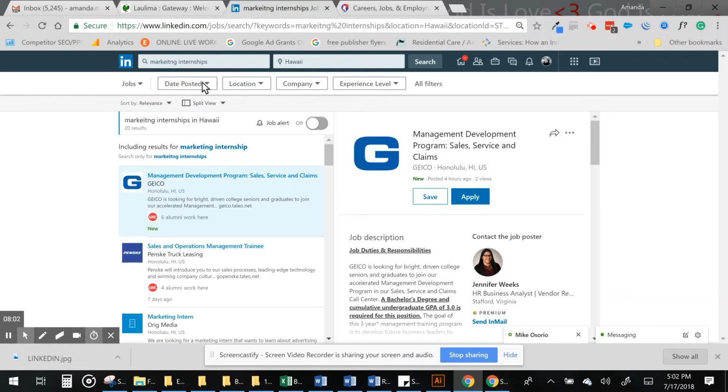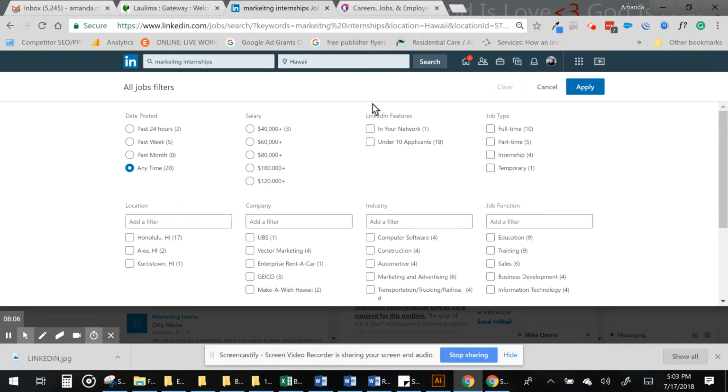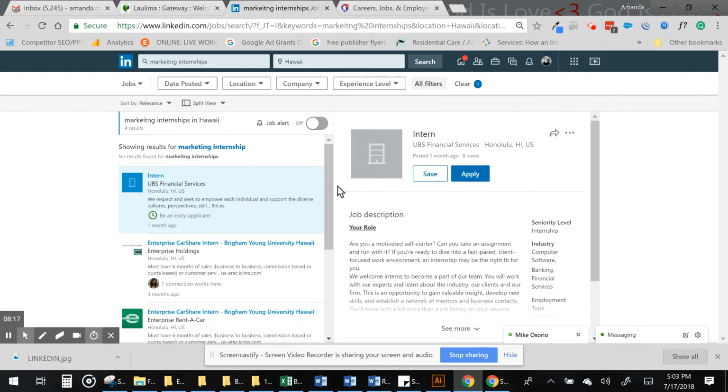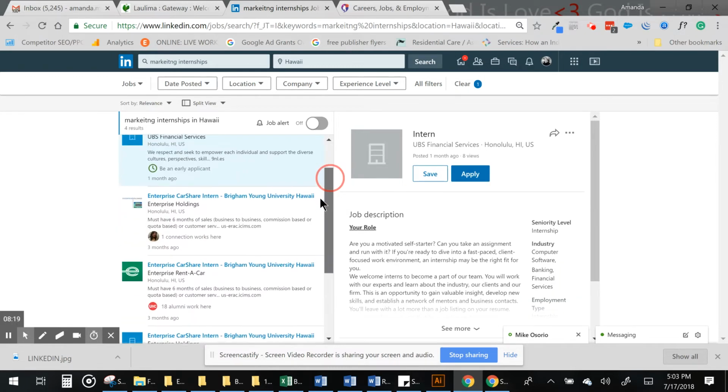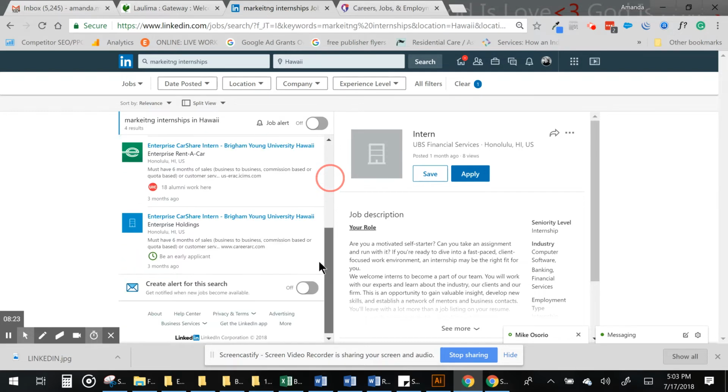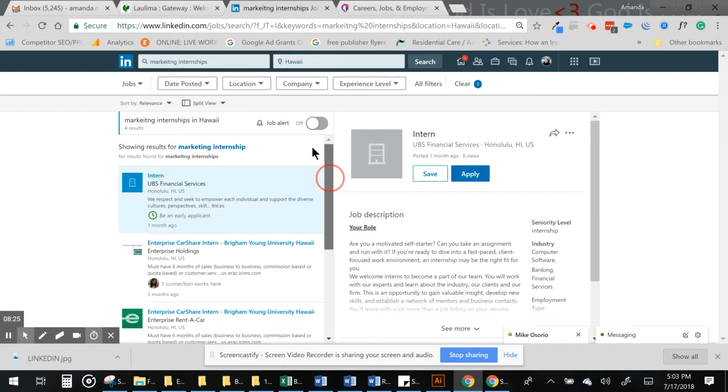If you wanted to do even more filters, you would click on add all filters, and you can start doing it by full-time or internships. I can click on internship here and click on apply. Right now, for marketing internships, Enterprise Rent-A-Car has them, UBS Financial Services, and that's what's available right now. Once you've selected that one, you would enter that in.